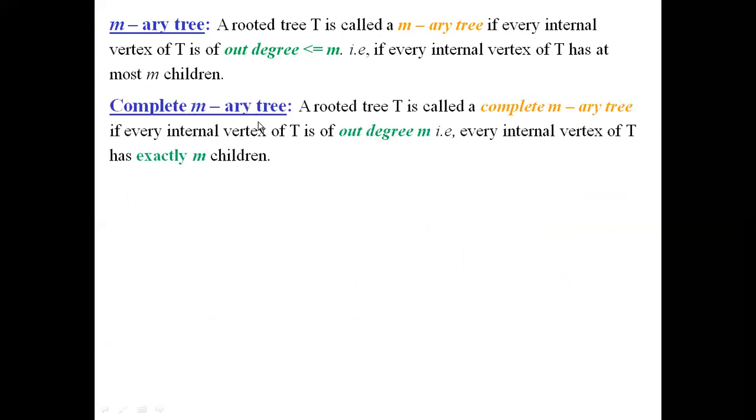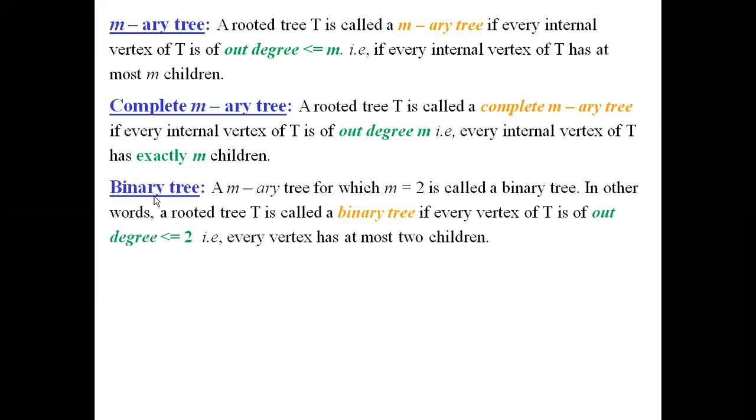Complete MRA tree. A rooted tree T is called a complete MRA tree if every internal vertex of T is of out degree exactly equal to M. So every internal vertex has exactly M children. In an MRA tree the out degree can be less than or equal to M, whereas for a complete MRA tree the out degree must be exactly equal to M, that is, having exactly M children.